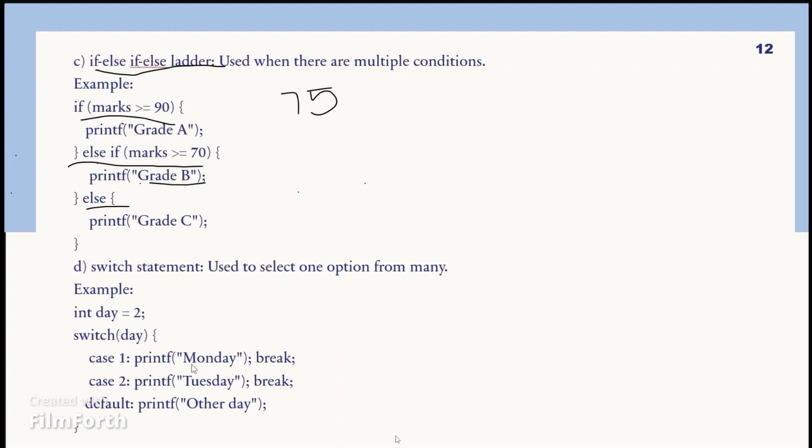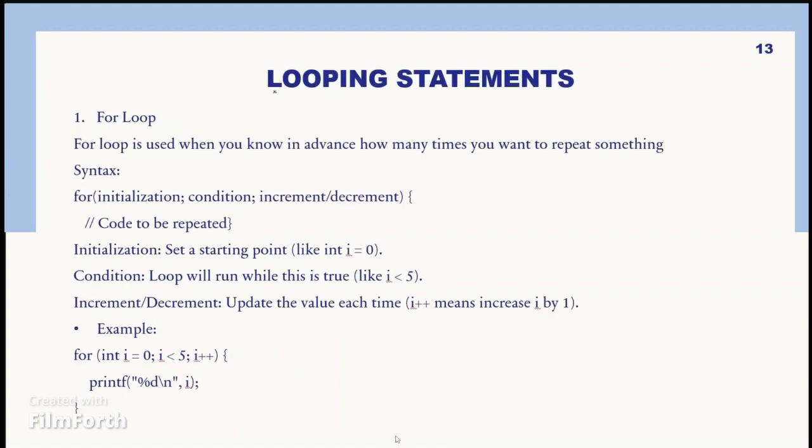Here, day is 2. It goes to the first case and checks it. Here we have given case 1, but the day is 2, not 1, so this block is skipped. Next, it checks case 2 and it matches. So the output we get is Tuesday, and it is executed. Then break forces the switch to exit, so no other cases are executed.